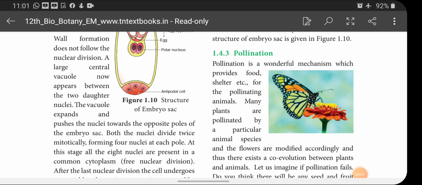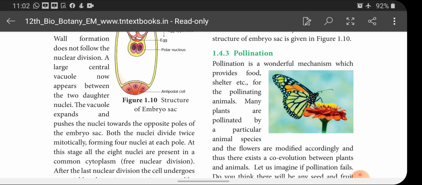Good morning, children. Today I am going to start with pollination. Pollination, you know very well, you already learnt in your 10th standard also. It is the transfer of pollen grains from anther to the stigma of the female is called pollination. Pollination is a wonderful mechanism which provides food, shelter, etc.